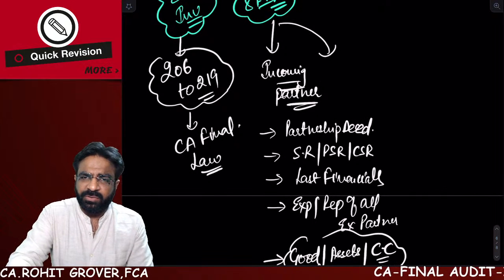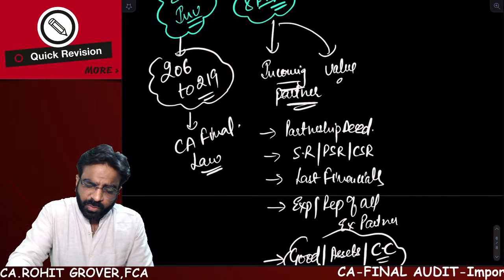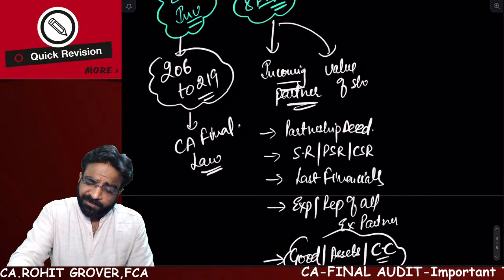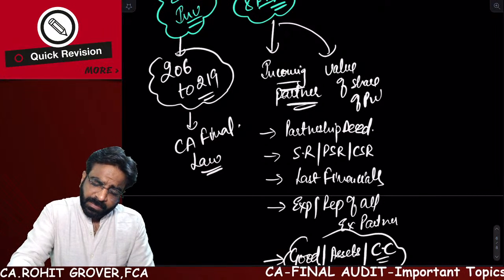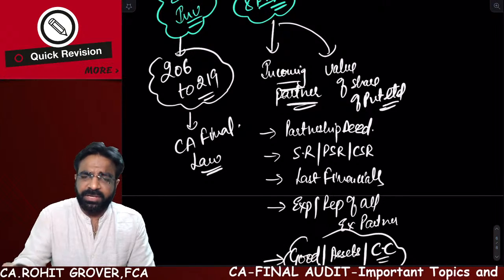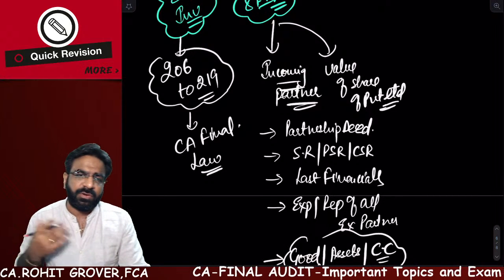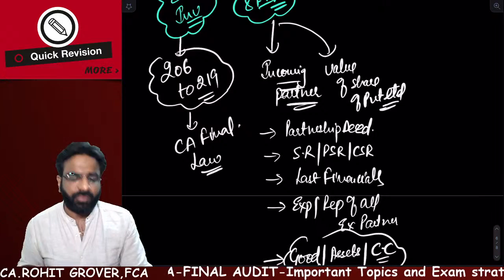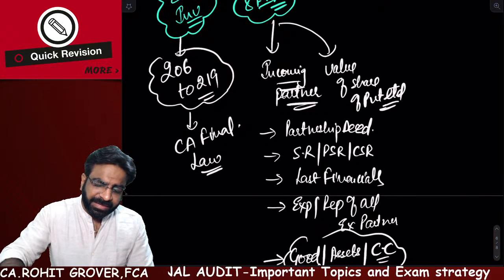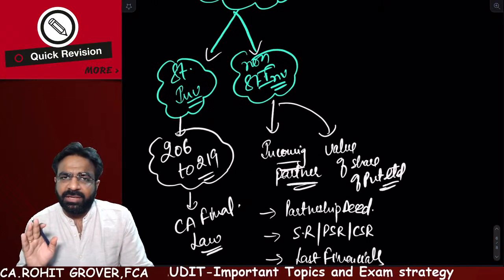Sometimes they may ask you how to calculate the value of shares of a private limited company. There are two methods given in your study material. One is called the yield method, and another is called the net worth method. Only two methods you have to understand. These are the various things you have to take care of in the investigation.